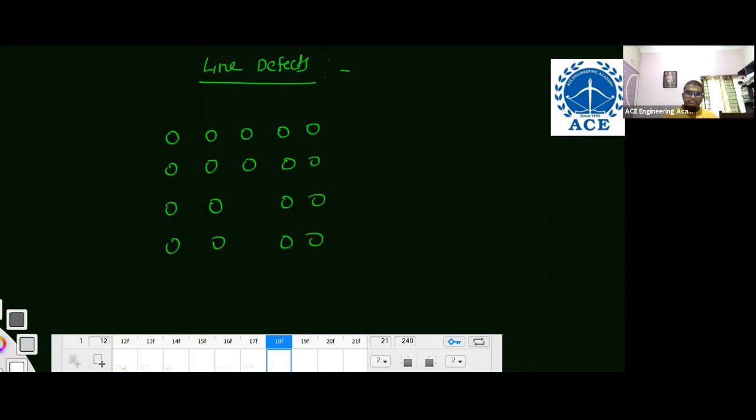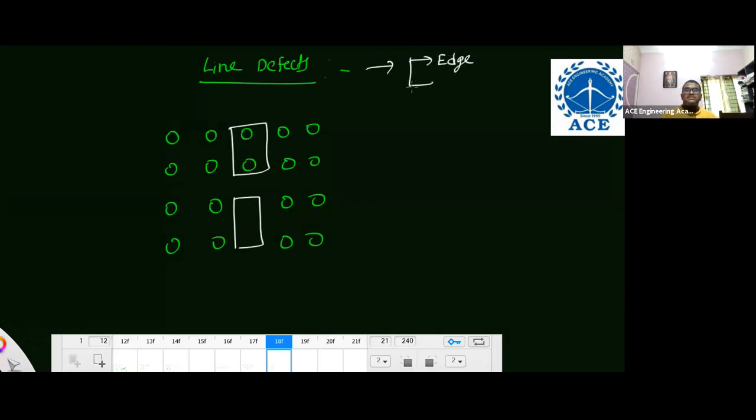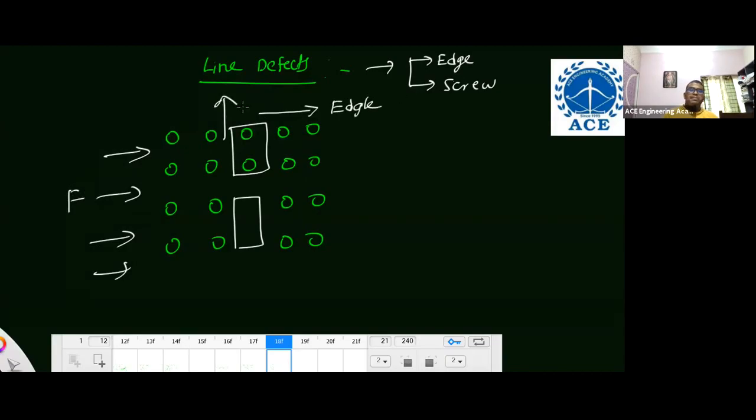Now listen carefully. The line of atoms is missing here. So this defect region is a dislocation, and these two atoms are dislocated atoms. Now there are two line defects: one is edge dislocation, second is screw dislocation. If you apply force, and the dislocated atoms move parallel to the force, that is edge dislocation. If the dislocated atoms move perpendicular to the force, that is screw dislocation. Remember the diagram.